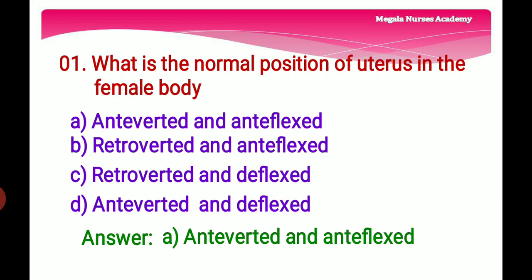First question, what is the normal position of uterus in female body? Option A, anteverted and anteflexed. Option B, retroverted and anteflexed. Option C, retroverted and deflexed. Option D, anteverted and deflexed. The right answer is option A, anteverted and anteflexed. Because in normal adults, uterus is described as anteverted with respect to the vagina and anteflexed with respect to the cervix. So the right answer is option A, anteverted and anteflexed.